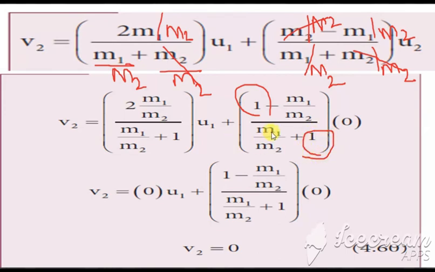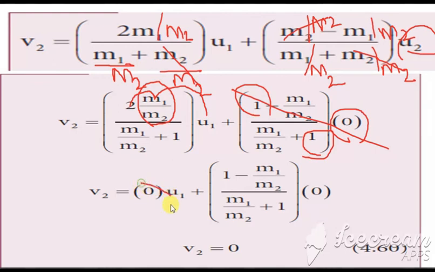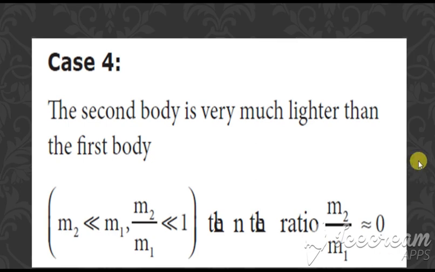Clear? Next condition is u2 is equal to 0, so this full term becomes 0. Clear? m1 by m2 is what? 0. Anything into 0 is 0, so this term into this also becomes 0. So we get v2 is equal to 0. Clear with this condition? The last case is when the second body is lighter than the first body.